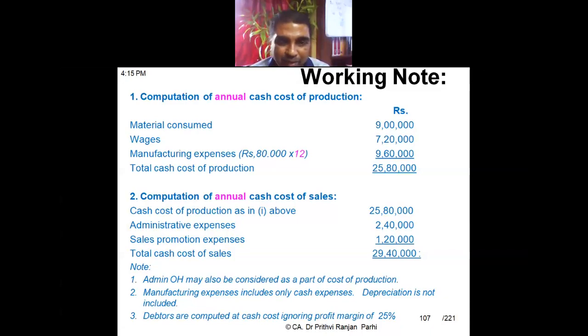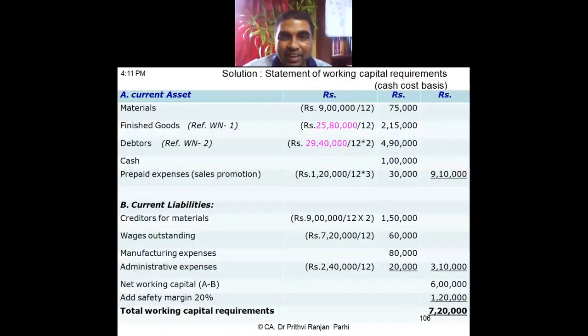Sales are made on 2 months credit, so debtors will be for 2 months. 29 lakh 40,000 divided by 12, multiplied by 2, gives 4 lakh 90,000 as total debtors.